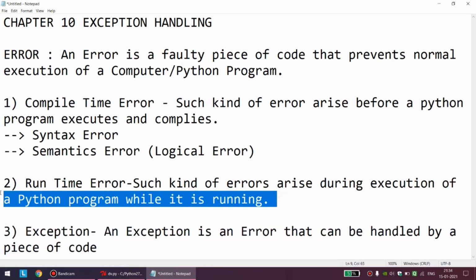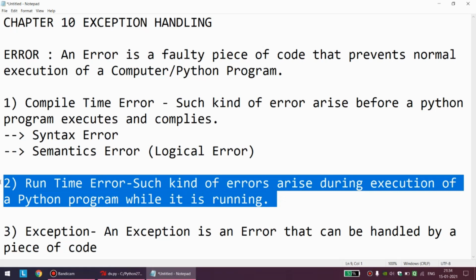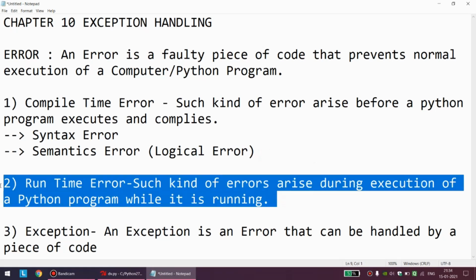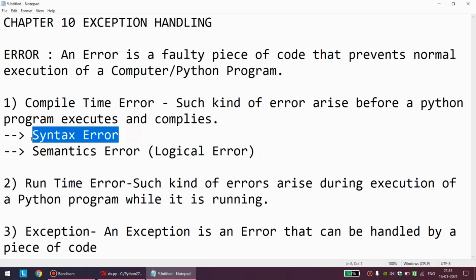In the first case, runtime error, there are no types of runtime error. It is only the type of error which will arise during normal execution of the program. I will come to this with some small points in a while. Let me discuss this. Compile time errors are of two types.